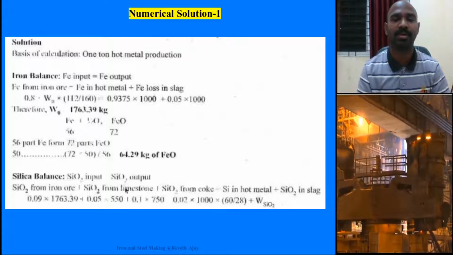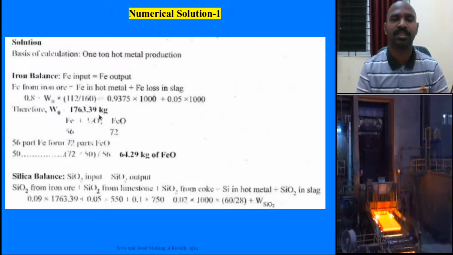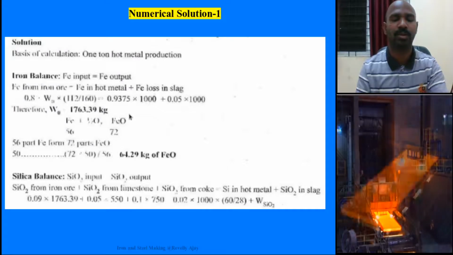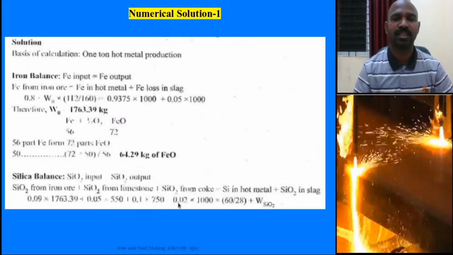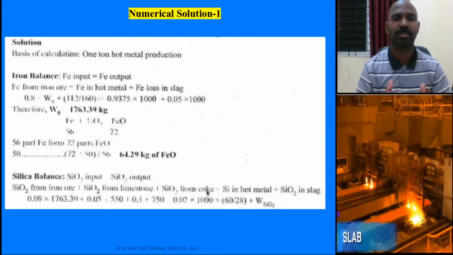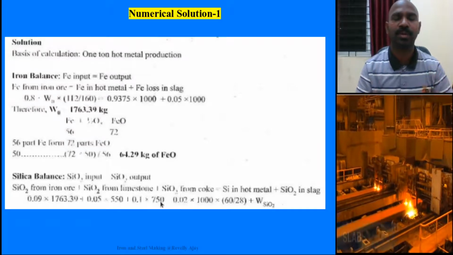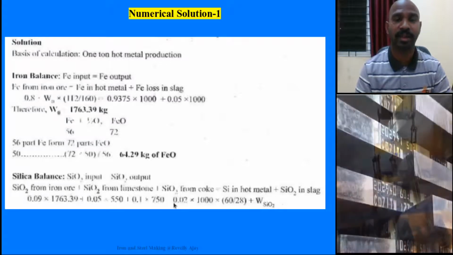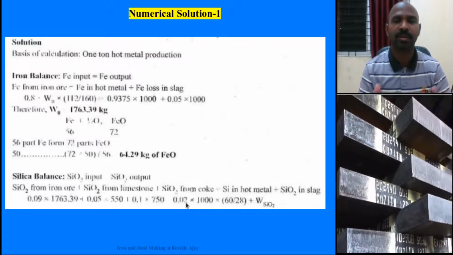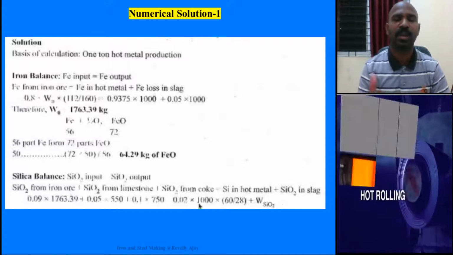Limestone weight is 550 kgs, as given in the equation. And coming to SiO2 from coke, that is 750 into 0.02.